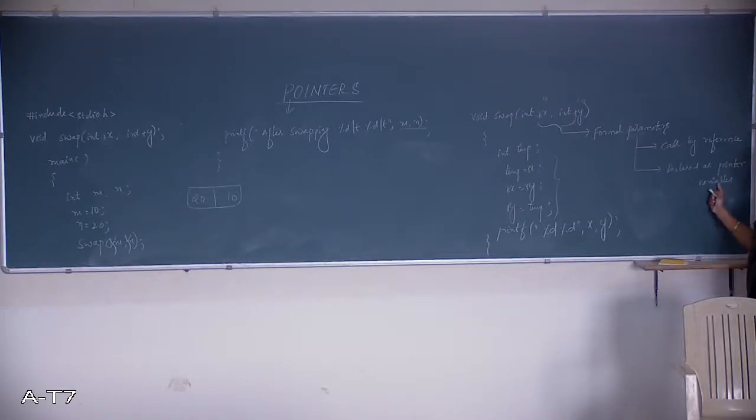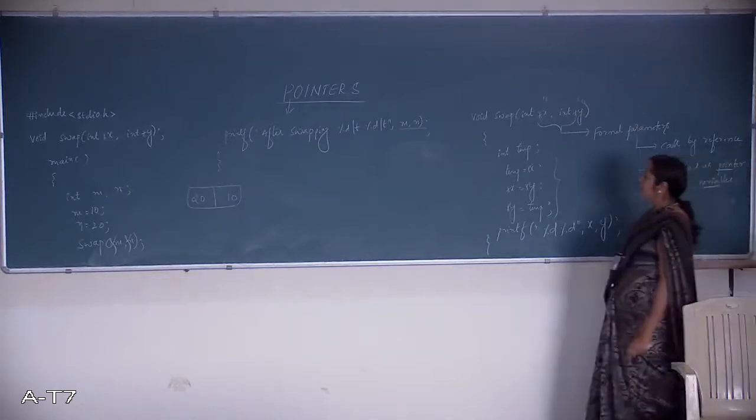Why? Because they hold the address. Whereas in case of call by value, since it is holding the value, it is just a copying mechanism. From actual to formal, both are declared as normal variables only. But in case of call by reference, the formal parameters are to be declared as pointer variables. That you need to keep in mind.